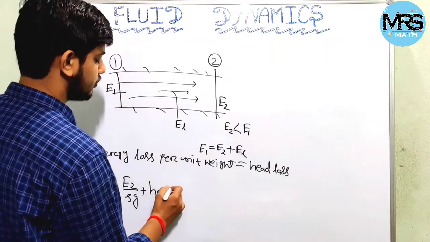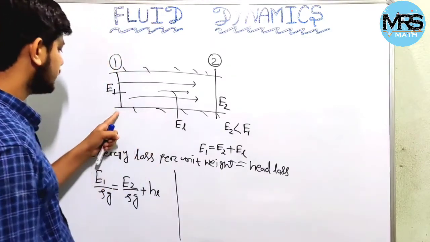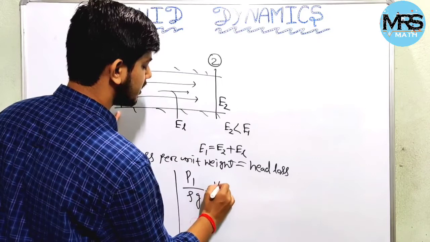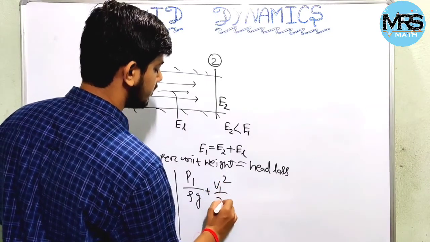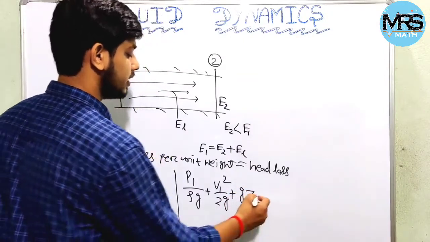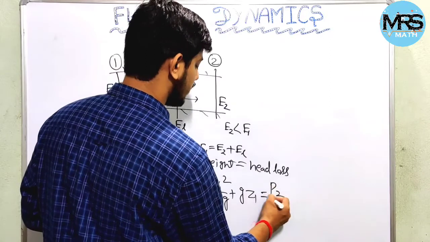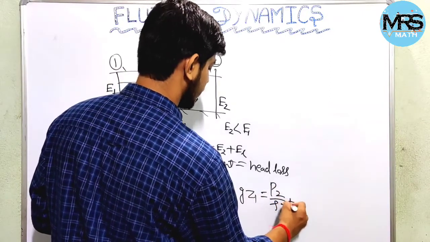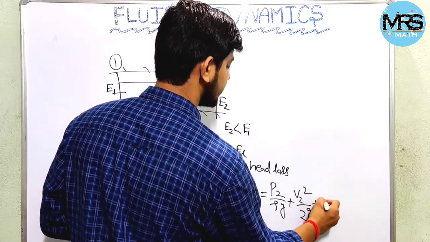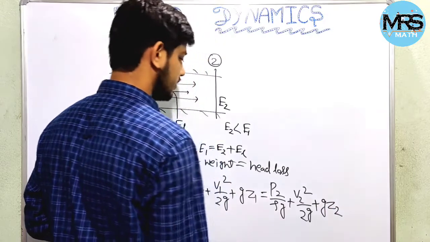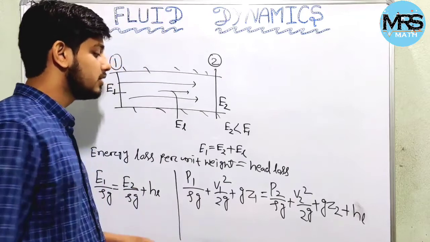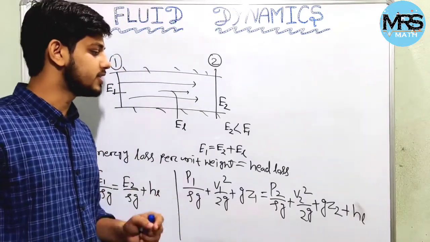This one we can also write as P1 by rho g plus V1 square by 2g plus z1 equals P2 by rho g plus V2 square by 2g plus z2, plus head loss. So this will be the Bernoulli equation for a real fluid flow.